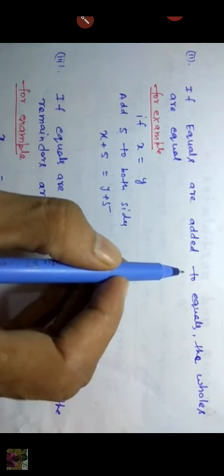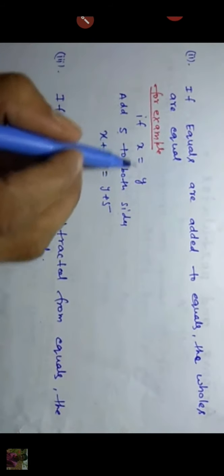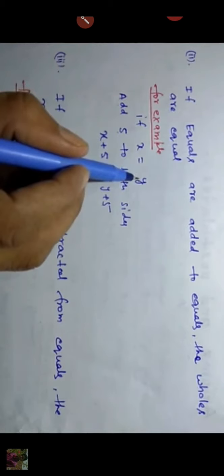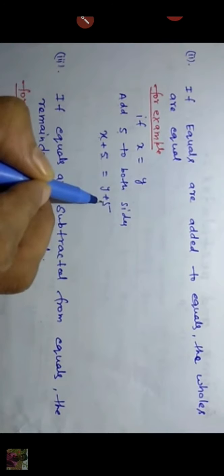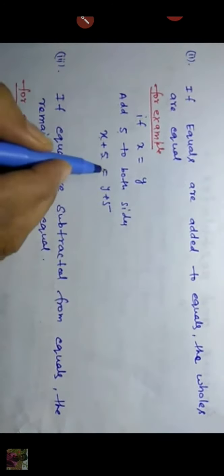Understand? Euclid's second axiom is: if equals are added to equals, the wholes are equal. If two numbers x and y are equal, and we add 5 to both sides, then x plus 5 is equal to y plus 5. We use this truth in algebra also, to solve equations. If we add 5 or 3 to both sides, LHS is equal to RHS.